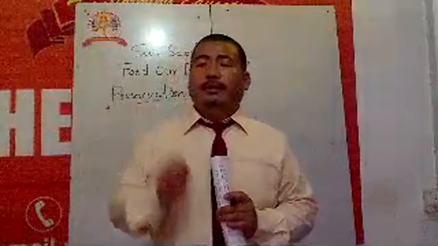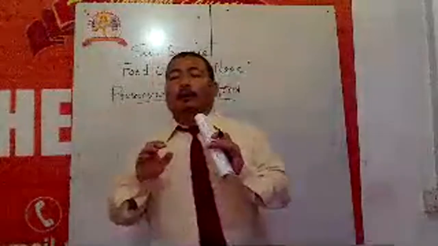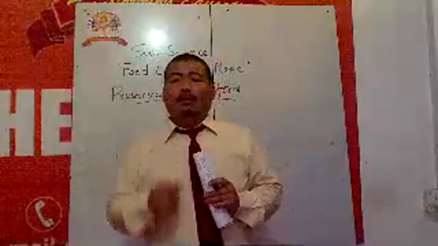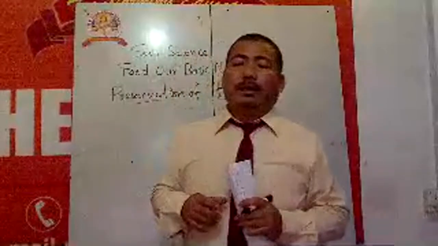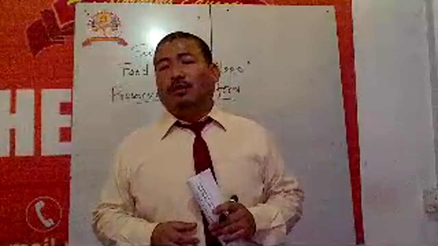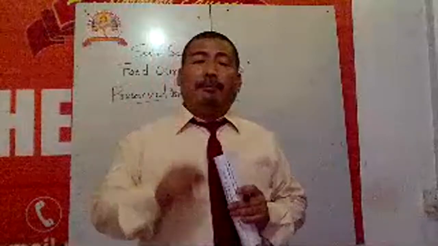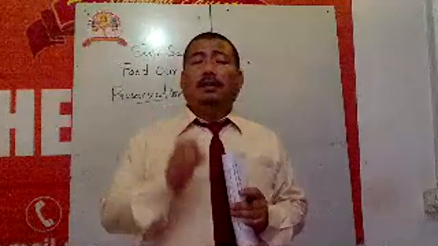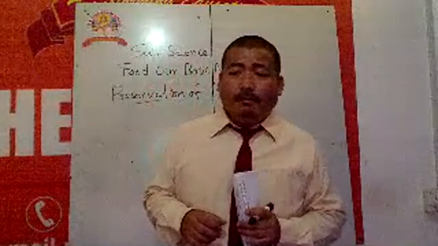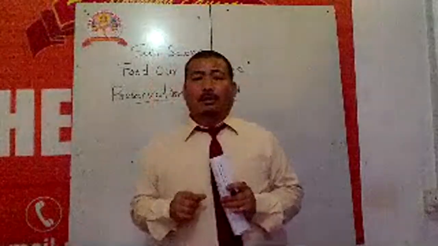That food becomes useless. Just like if you buy 1 kg of apples and keep them for 2 months, what happens? The apples get decayed. They get rotten, so the condition of those apples becomes worse, and we cannot eat them.